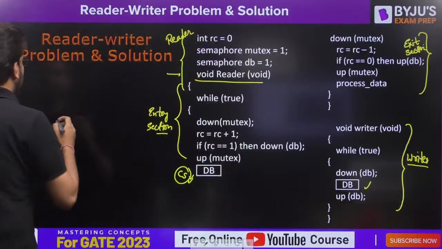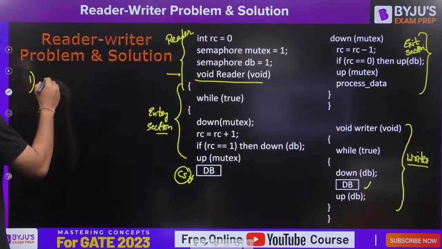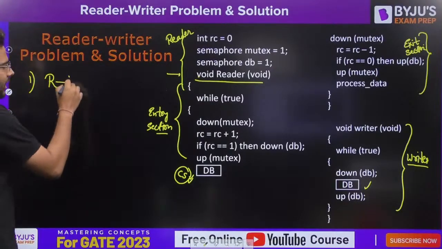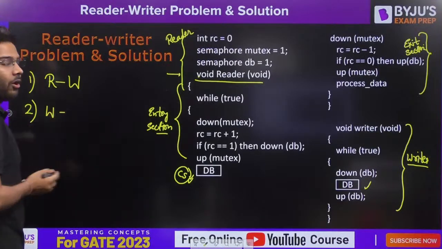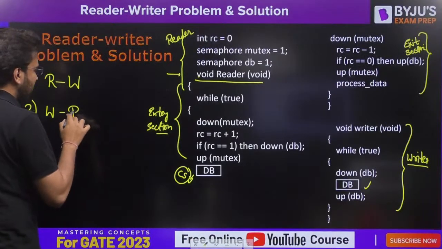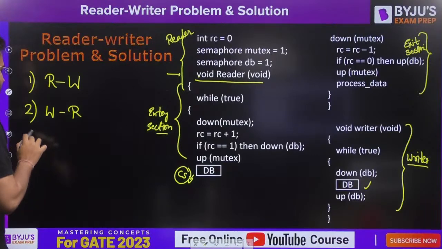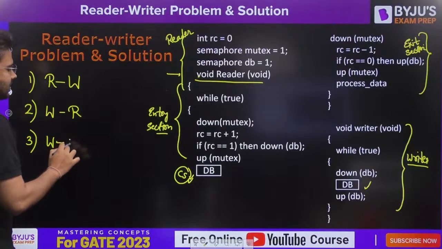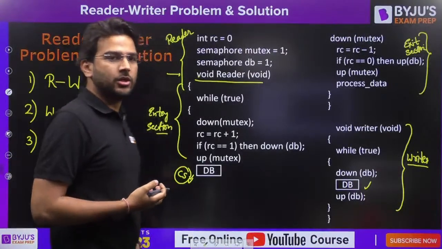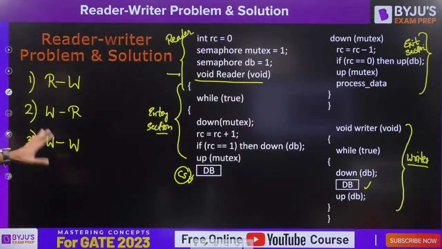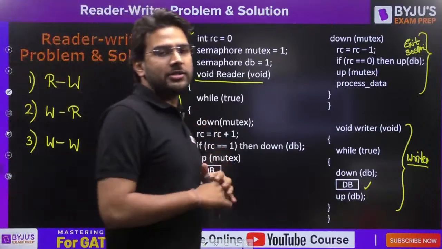So let me write one by one here. We have the first case where we have one reader and then a writer arrives. We have the second case when the writer is already present in the critical section and one reader arrives. And the third case is that a writer is already there and another writer wants to access the critical section. So for these three cases, we are going to find the solution for this reader writer problem.